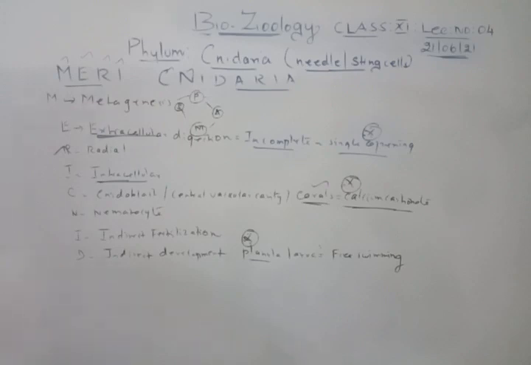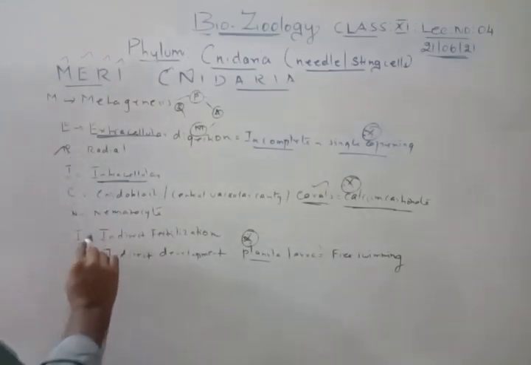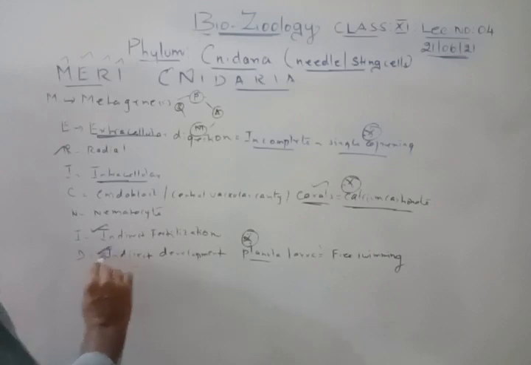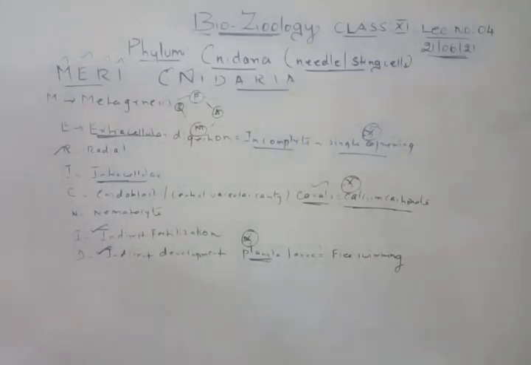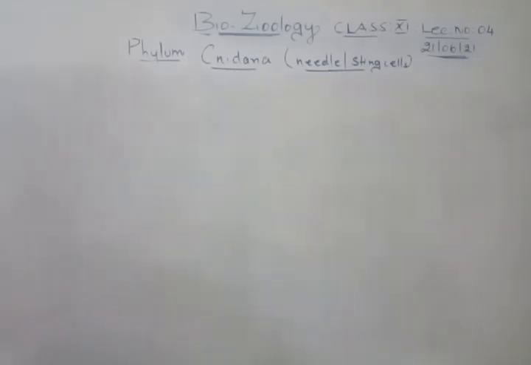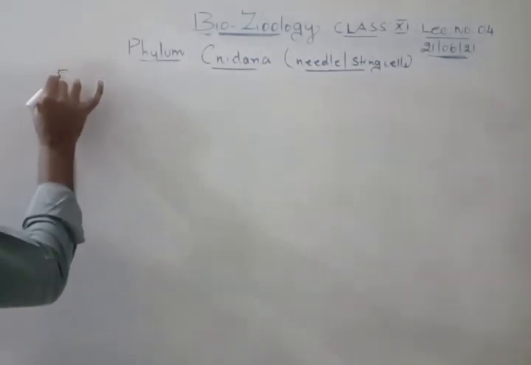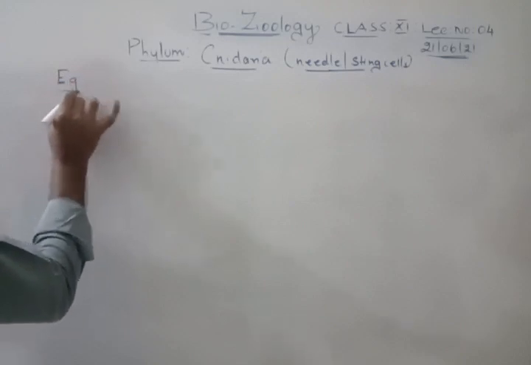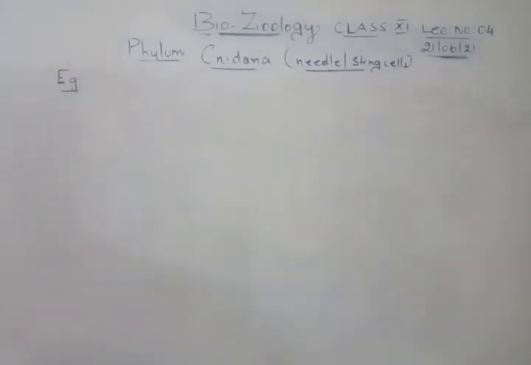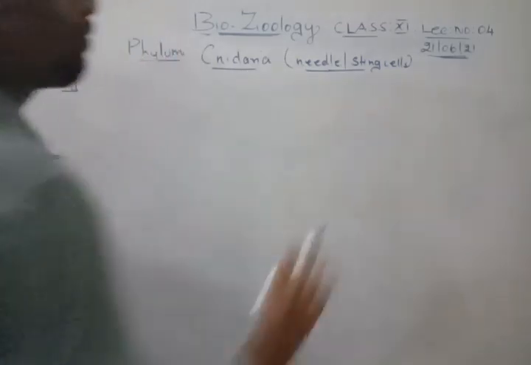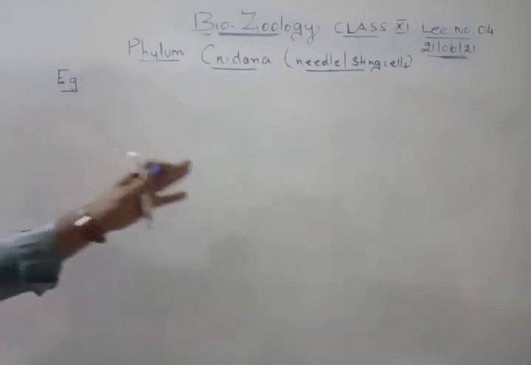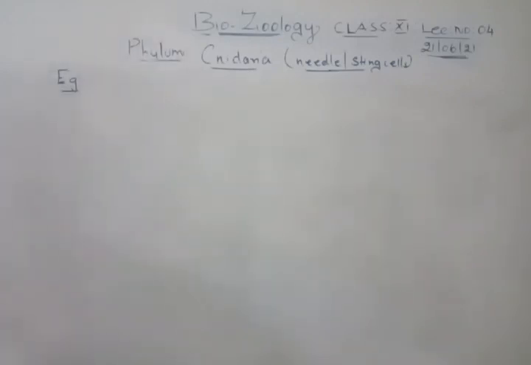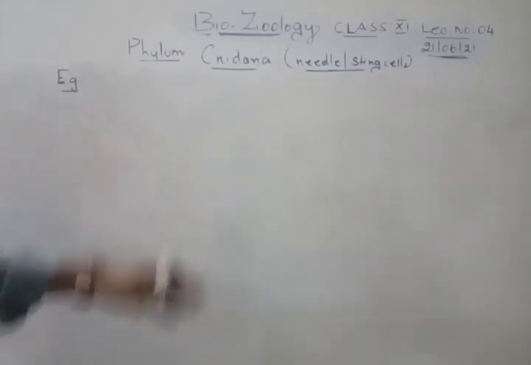And next one, fertilization. I already told you, it is indirect fertilization and development is also indirect. An example is the planula larva. So after this, we will talk about the examples. Now I will teach you how to remember the examples for this. Even if you study in your book, it is not a problem, but remembering those examples can get confusing, and that is the reason I am giving a statement for you to remember. Easily you can remember Porifera, Cnidaria and all this.